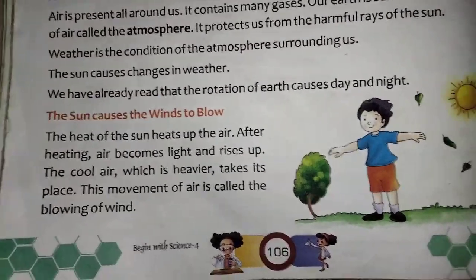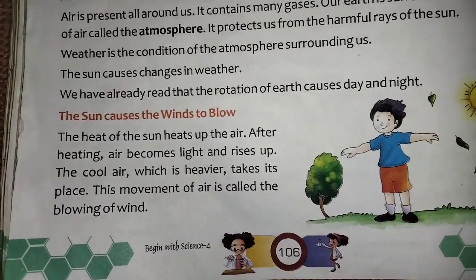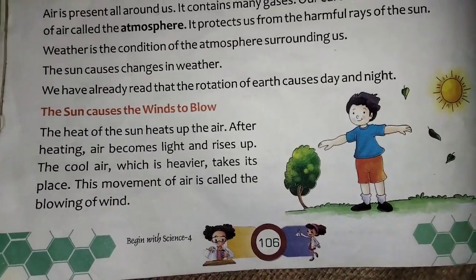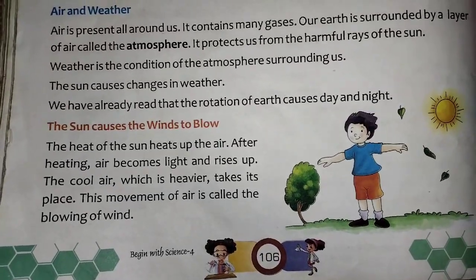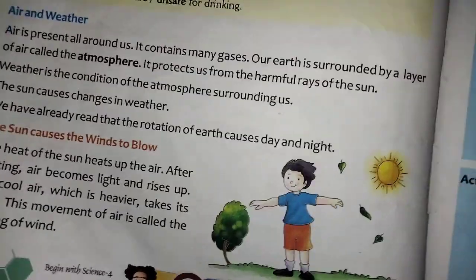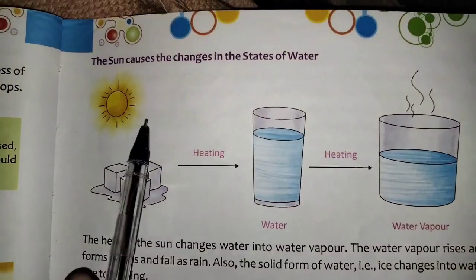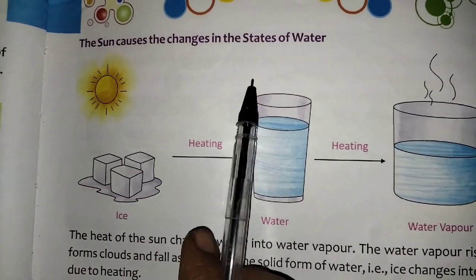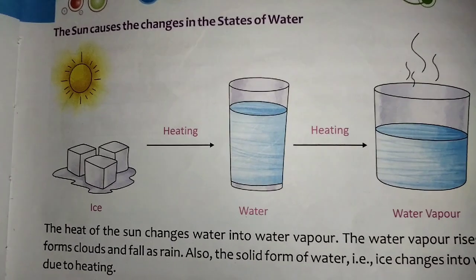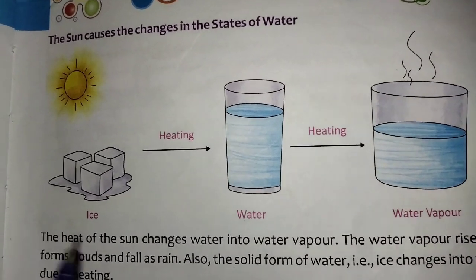Sometimes it will carry mud and leaves of the trees. It will carry them and go around and rise up. Okay, that is how the wind blows. The sun causes changes in the states of water. The sun will cause the changes in the states of water.